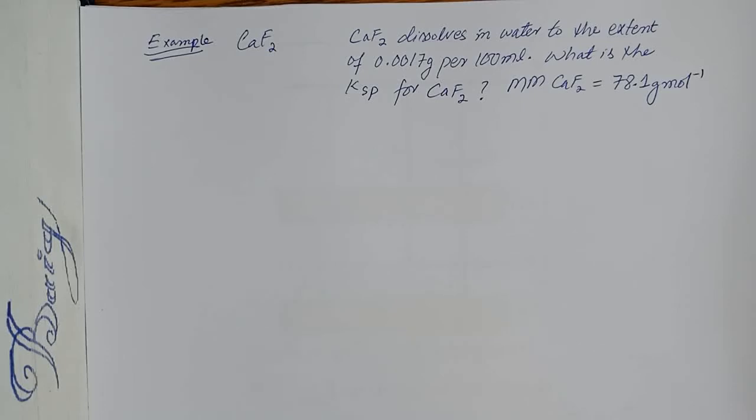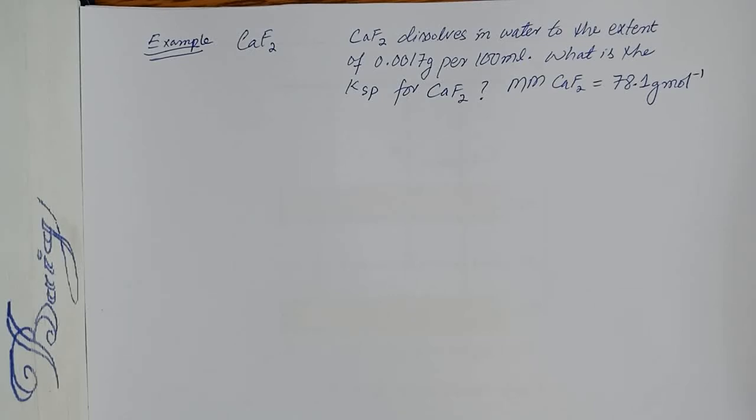I'm going to consider another example of calcium fluoride. The question is that calcium fluoride dissolves in water to the extent of 0.0017 gram per 100 ml. And the question is, what is the Ksp for calcium fluoride if the molar mass of calcium fluoride is 78.1 gram per mole? Again, redo the steps we have been following for the silver chloride.